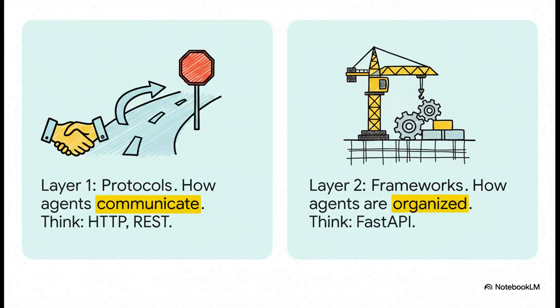Okay, let's really get into this. It's all about separating the rules of communication from the tools of orchestration. So, protocols. They're like HTTP for the internet. They are the absolute non-negotiable rules of the road for how agents talk. Then you have frameworks. Think of them like FastAPI. They're the engines that actually build and manage the application using those protocols.